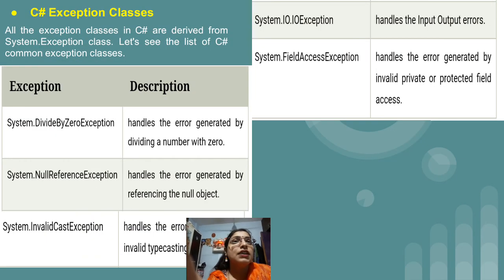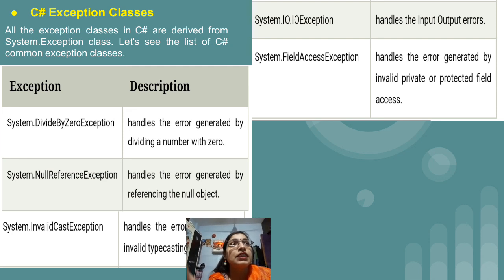After that, the last topic of exception handling is, as we have seen, in the catch block we make use of DivideByZeroException. After that, we make use of FormatException. So many exception classes are actually available. You will get the answer to this question from the set publication. It is properly given, the exceptions. But other than that, I have added some exceptions like DivideByZeroException. When we try to divide a particular number by 0, in that situation this exception occurs. After that, NullReferenceException. This error is generated by referencing a null object, means